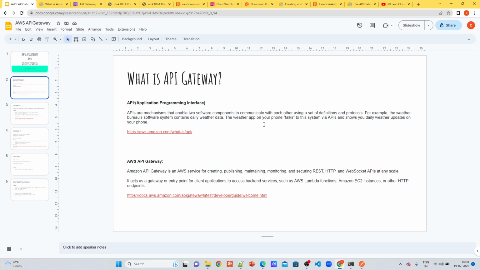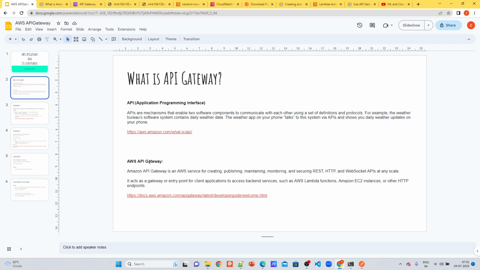The weather app on your phone, or for example any e-commerce website, wants to talk to this system. The talk happens in terms of APIs and shows you daily weather updates on your phone. So basically it is used for websites and apps for communicating with other software components. That is what API is.